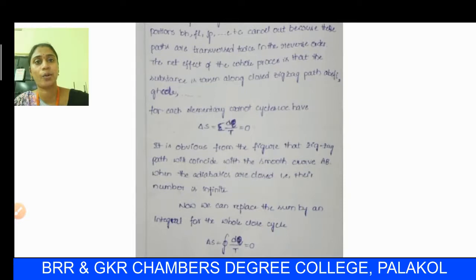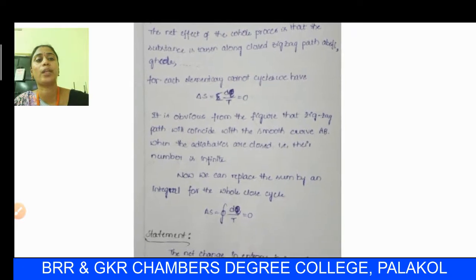As explained above, the change in entropy in a reversible cycle we already discussed. We conclude that delta S is equal to 0. Hence for all the elementary Carnot cycles we can conclude that delta S, which is the summation of delta Q by T, is equal to 0.